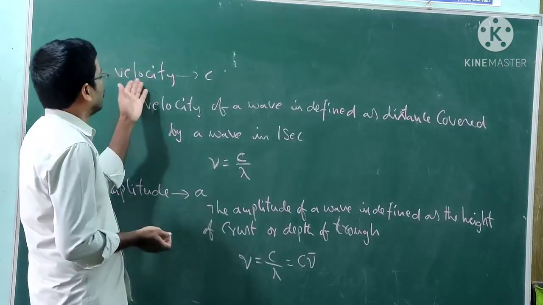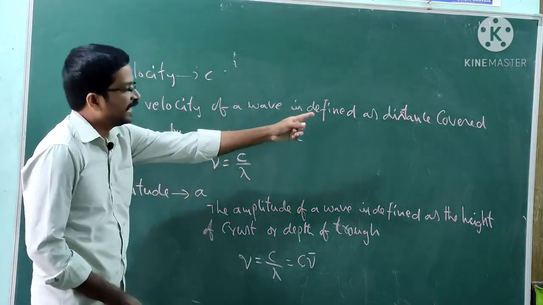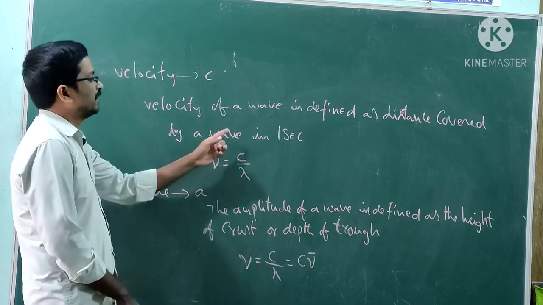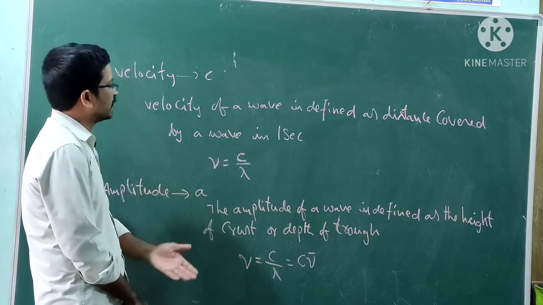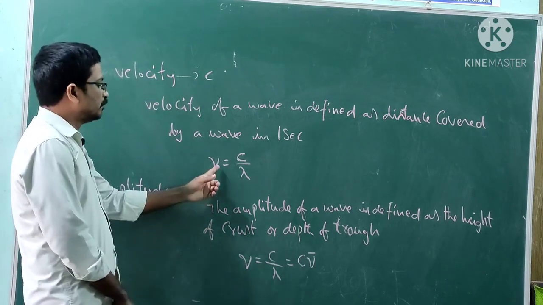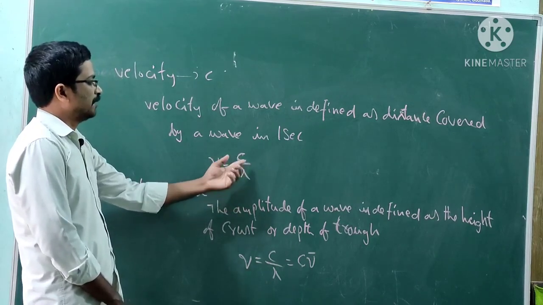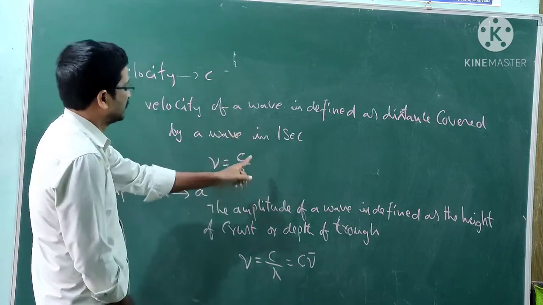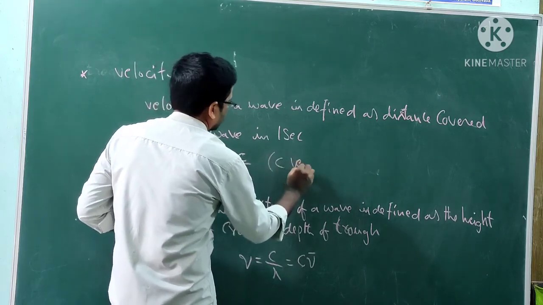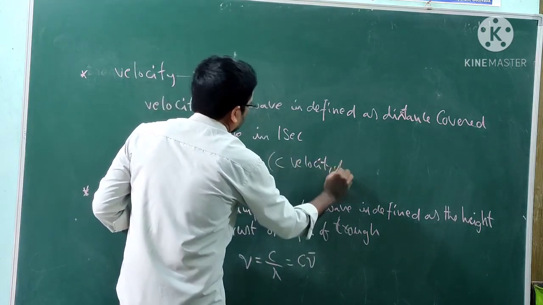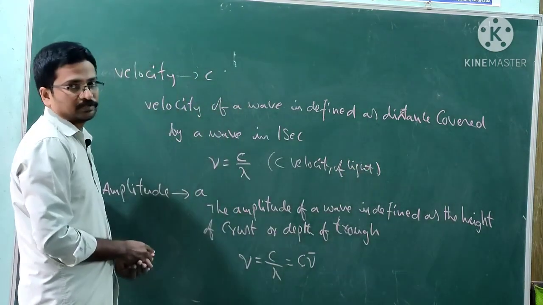Next, velocity is indicated by C. Velocity of wave is defined as the distance covered by the wave in 1 second. Nu is equal to C by lambda. C is the velocity of light.